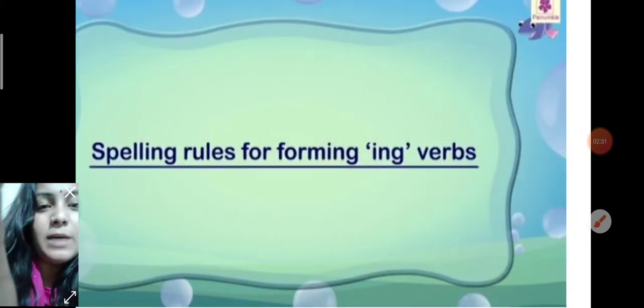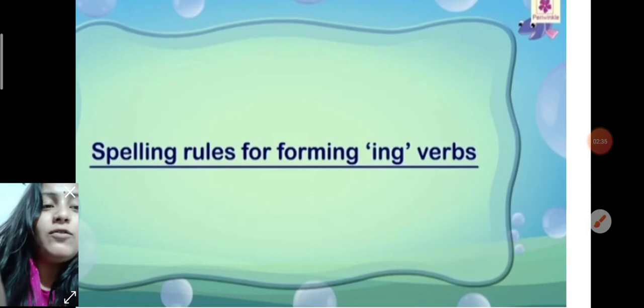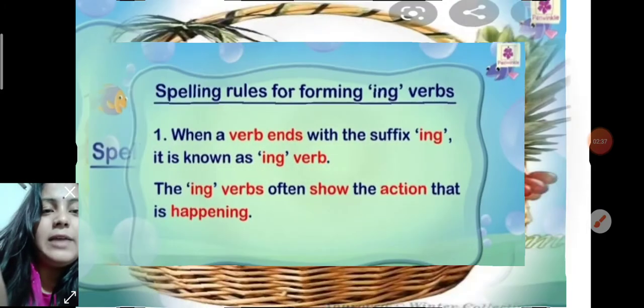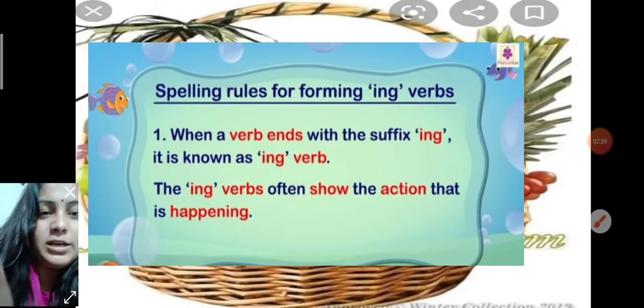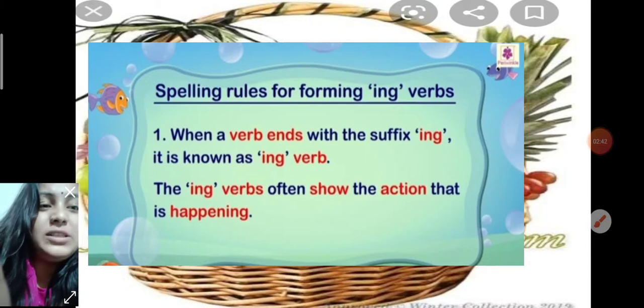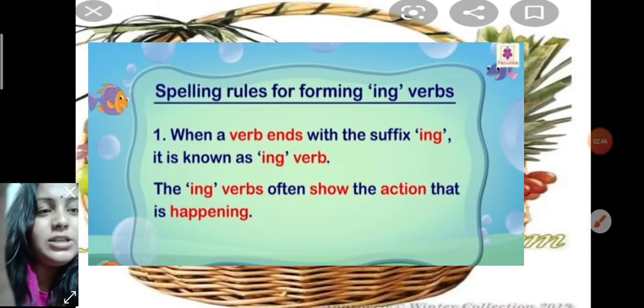Rule number 1: when a verb ends with the suffix ing, it is known as an ing verb.